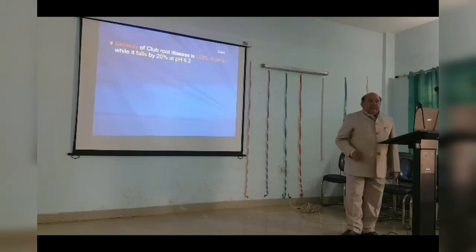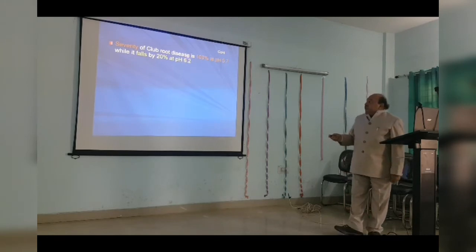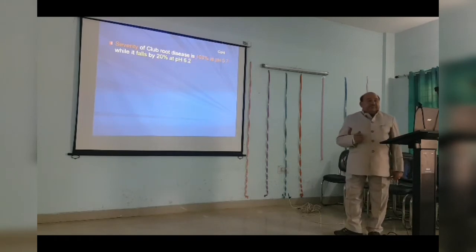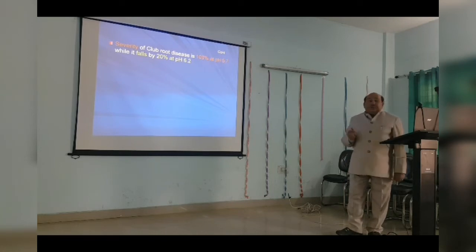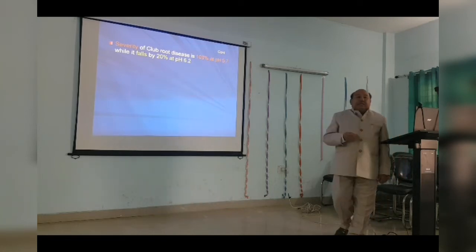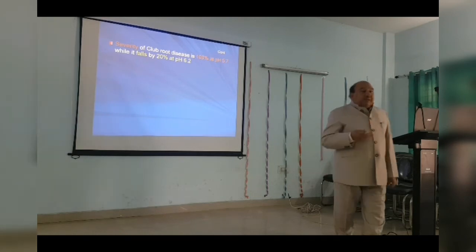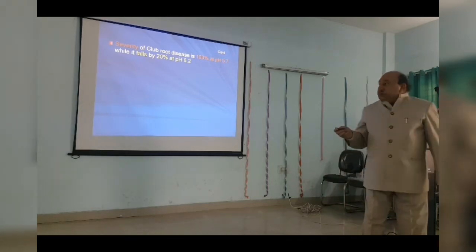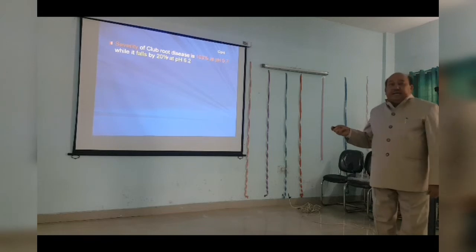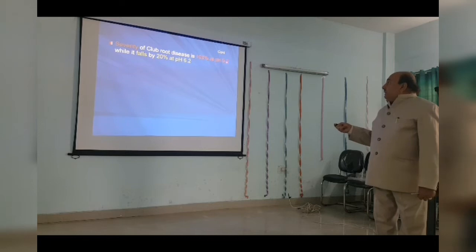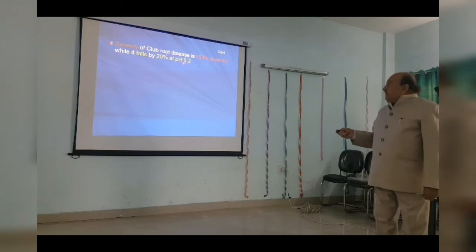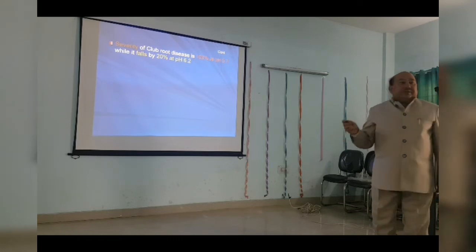Now similarly, you see the severity of club root disease of cabbage. It is 100% at a pH of 5.7. अभी temperature की बात देखी. Now this is where we see how the pH affects. So this club root disease of cabbage is 100% severe if the pH is 5.7. But if the pH is raised to 6.2, that is only 0.5 increase, the intensity of the disease is only 20%.